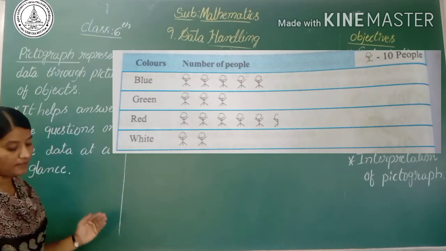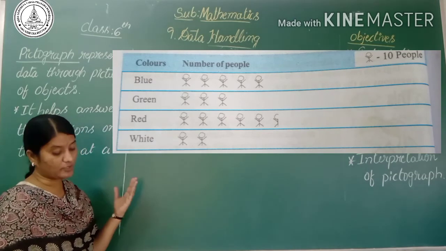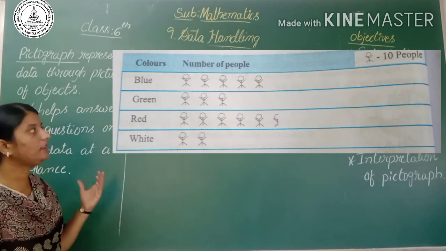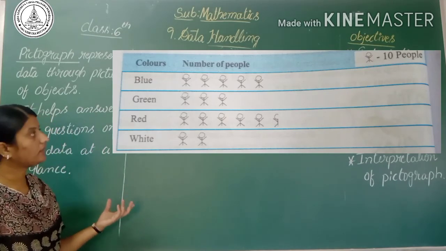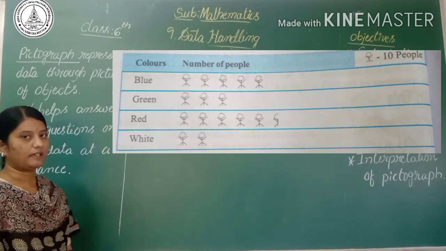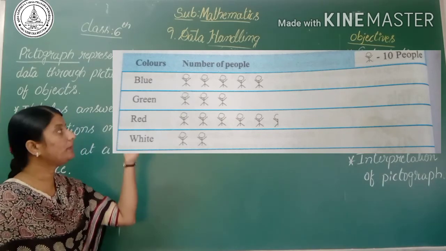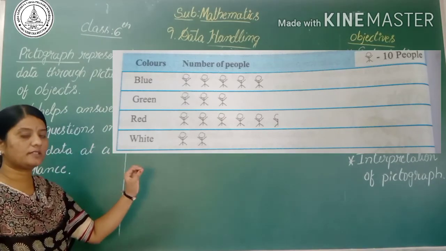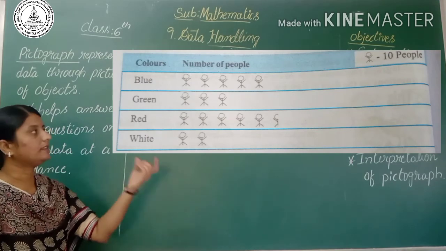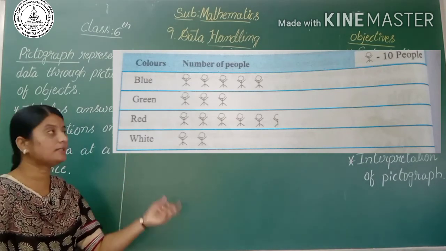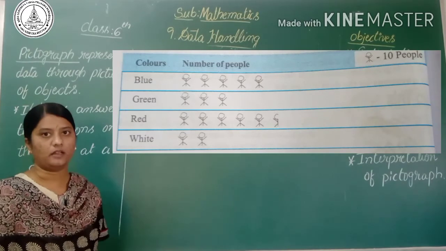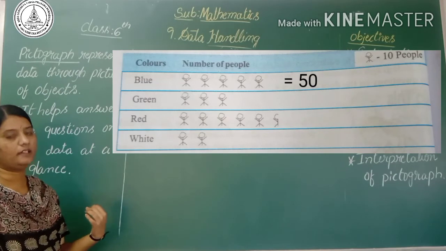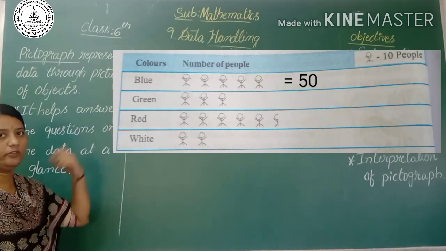Here there are 4 colors of fridges: blue, green, red and white. How many people prefer the blue fridges? How many pictures are there here? There are 5 pictures. 5 pictures means how many people? The number of people is 50. One picture represents 10 people, and here there are 5 pictures, so it is 50 people. 50 people prefer the blue fridges.